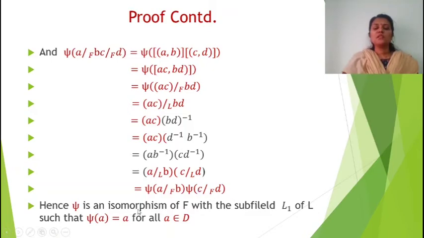Hence psi is an isomorphism of F with a subfield L1 of L such that psi of a is equal to a for all a element of D. This is the proof of the theorem, the uniqueness of the subfields.